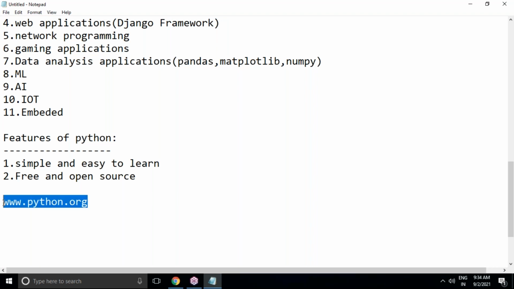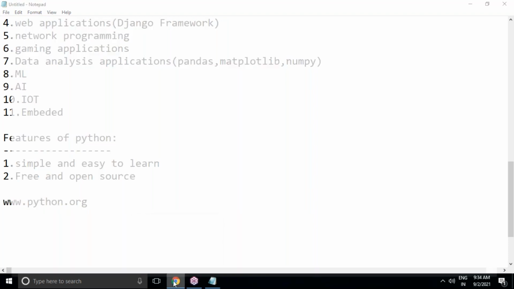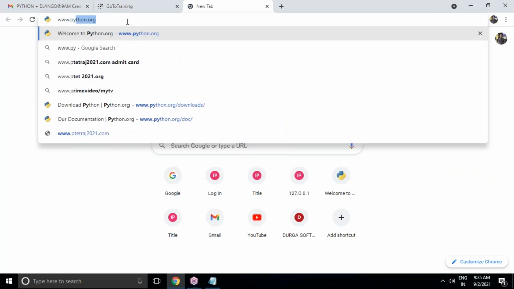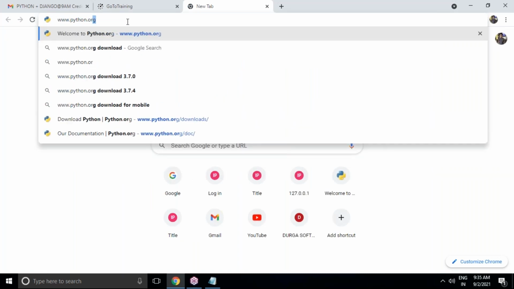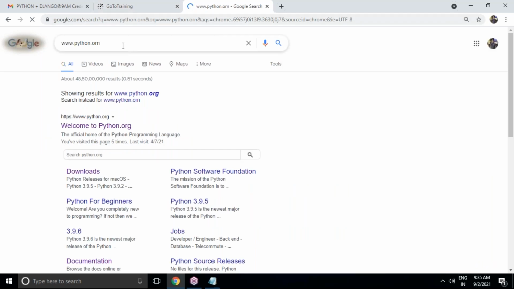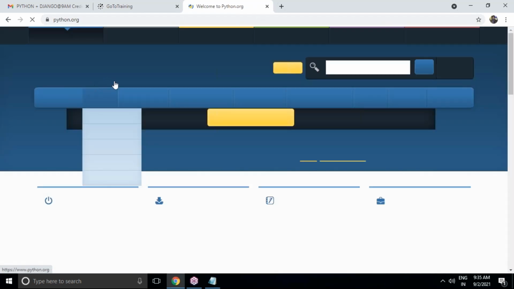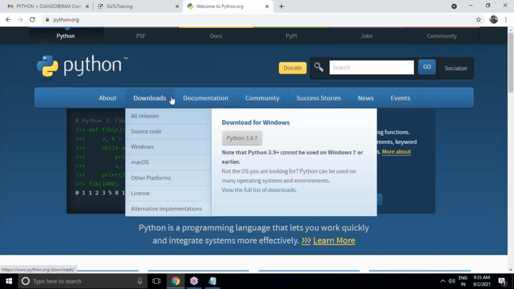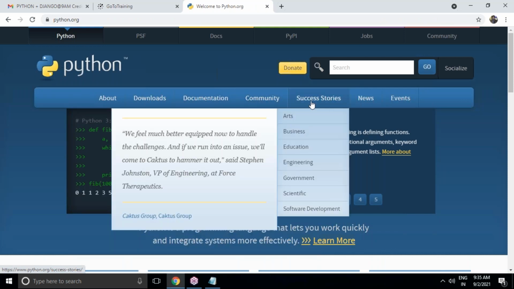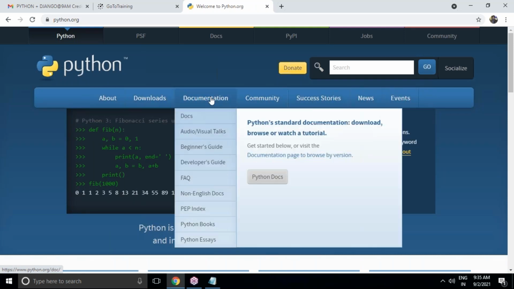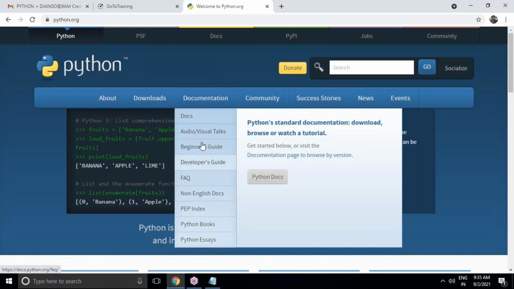at www.python.org. This is the official website. It's free and open source. I'll show you how to go to the official website. Go to Google, or else type www.python.org, or search for download Python. Okay, this is the official website. Now you can see downloads, documentation, communities, success stories, everything will be there. If you want to go through documentation, you can do that clearly also.